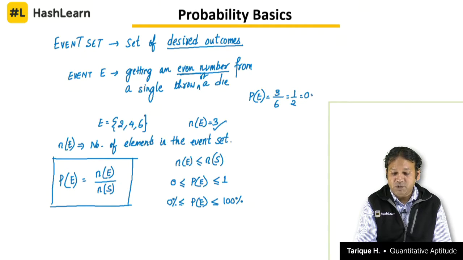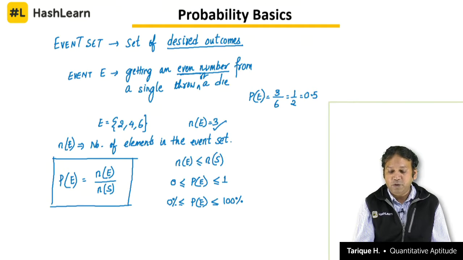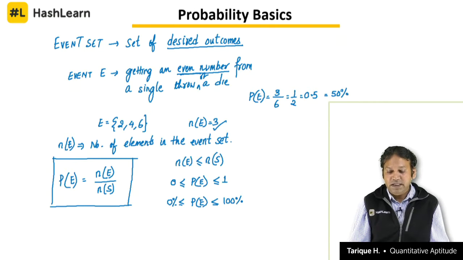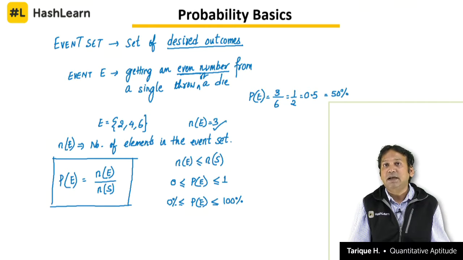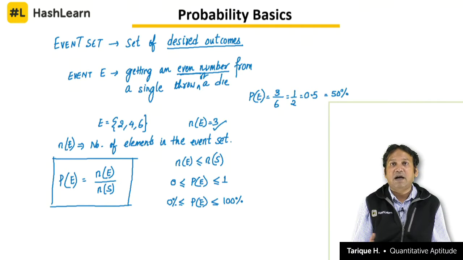We can represent probability as a decimal value, or we can also say that it is equal to 50%. So, you can see in questions probabilities will be mentioned sometimes in fractions, sometimes in decimal values, and sometimes as a percentage. Clear? So, all of these things are there, and we have to understand this basic concept.